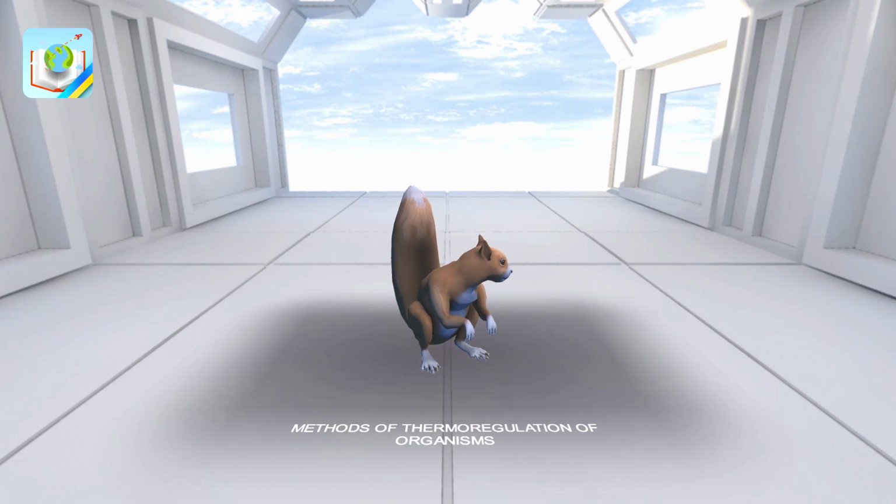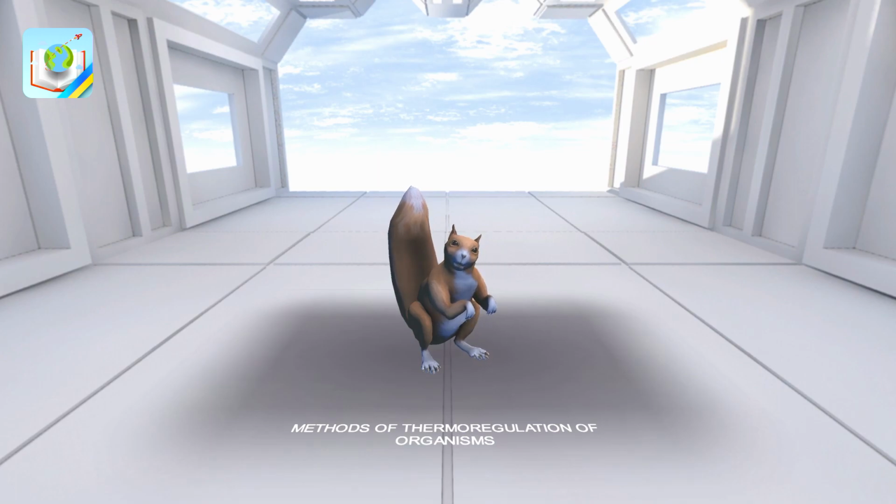There are also homeothermic animals that can maintain a constant temperature of the most important body parts regardless of environmental conditions. Tap on the squirrel. Only birds and mammals can be homeothermic, as they are able to maintain a constant optimal body temperature due to the high level of oxidizing processes and the evolutionary improvement of the circulatory, respiratory, and nervous systems.